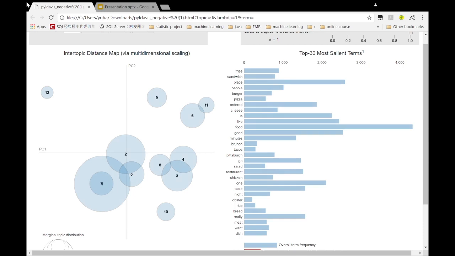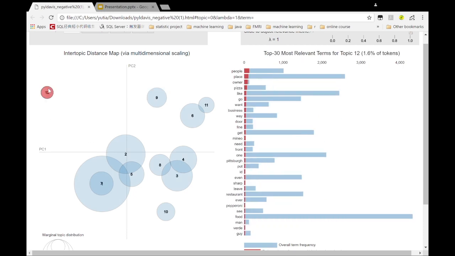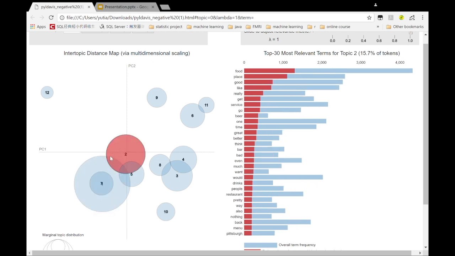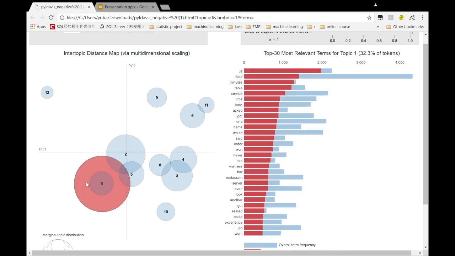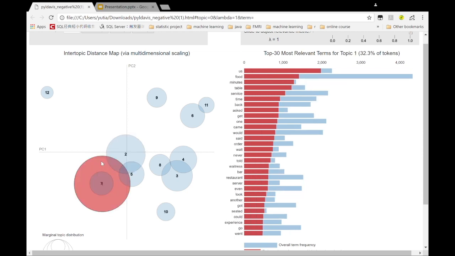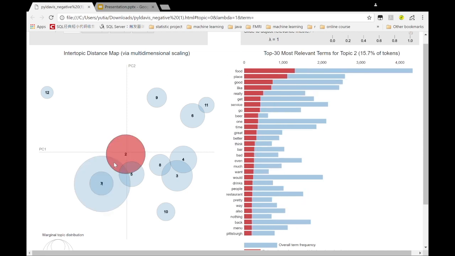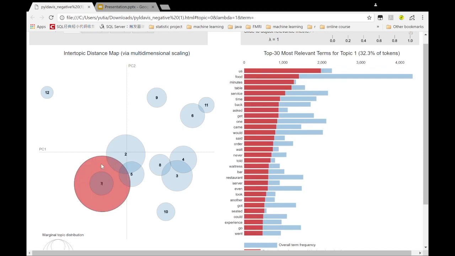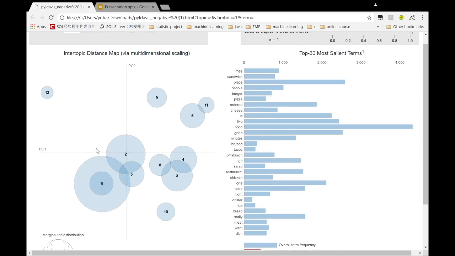This is a Python visualization tool, LDA tool. It consists of 12 topics, each represented by a circle. The larger the area of a circle, the more words there are in the topic. Nearby circles indicate that the topics consist of similar words. The distance between topics is calculated using Jensen-Shannon distance. It is a distance similarity measure used for probability distributions. The length of the bars indicates the frequencies of the words in each topic.